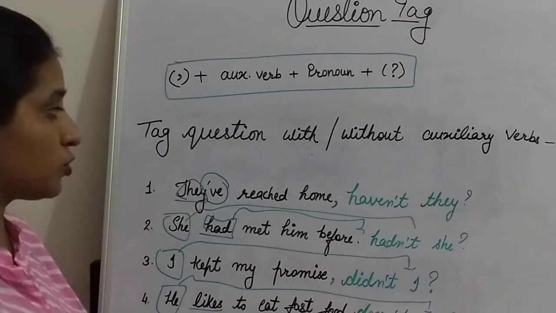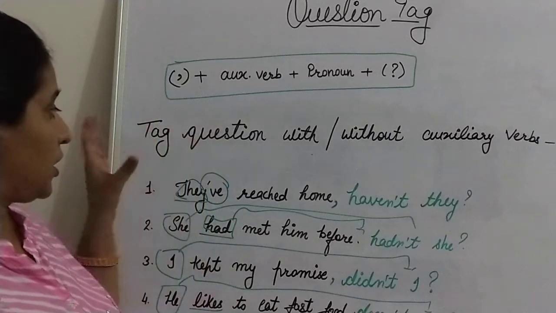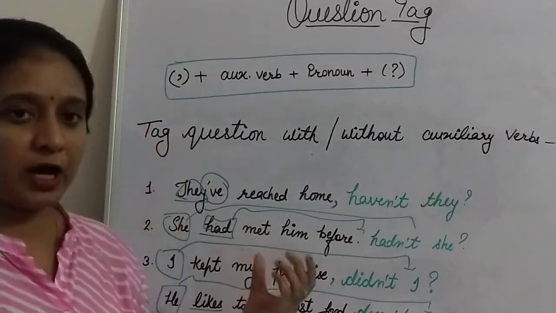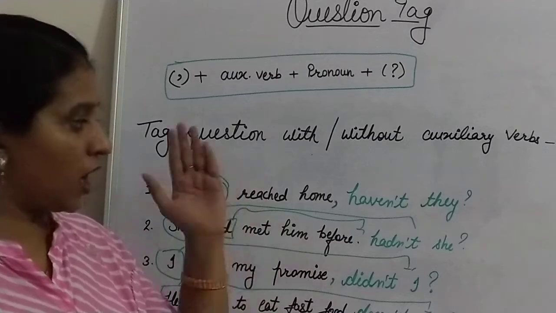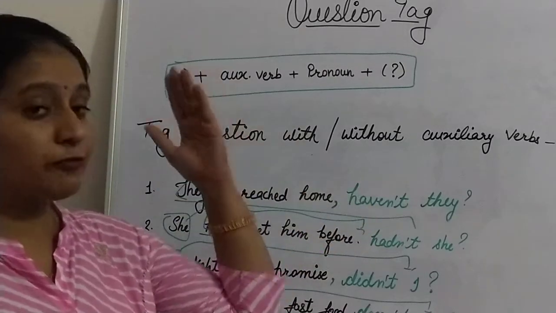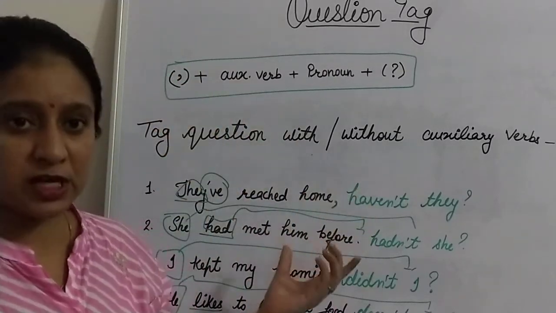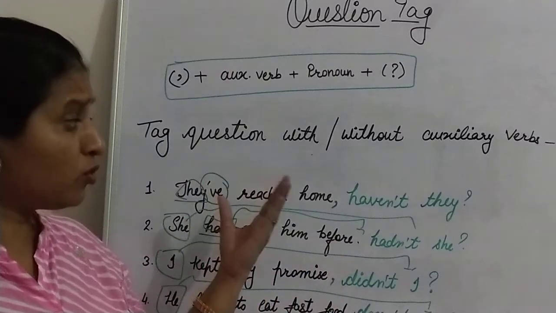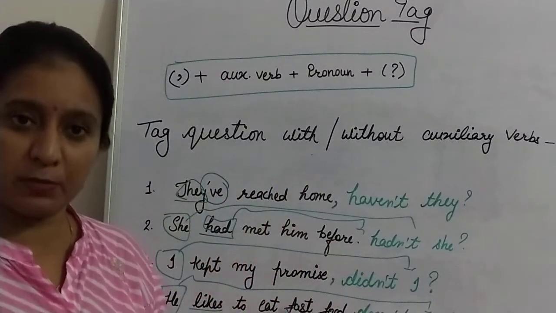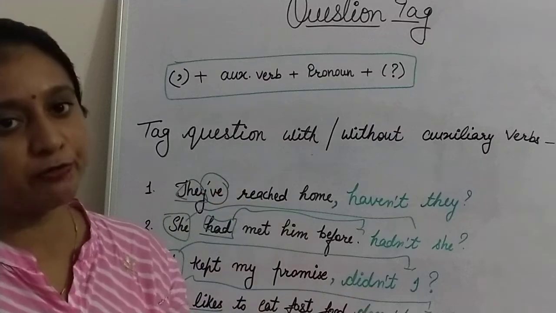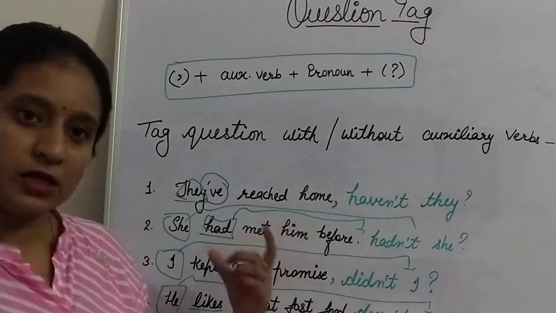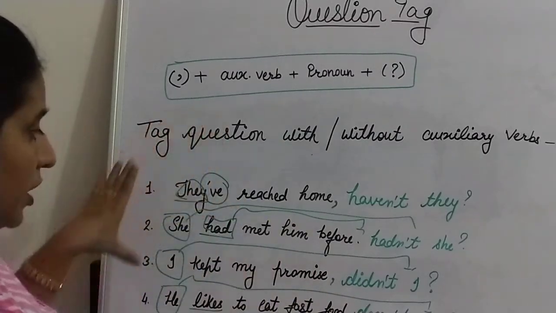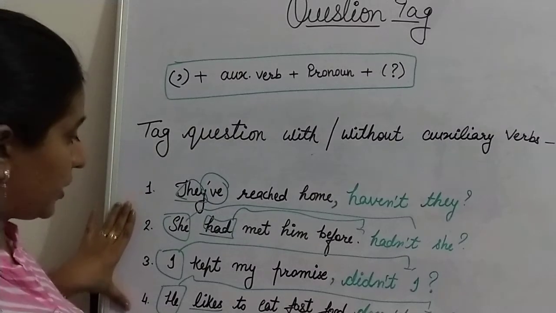Okay, so through the rule you can understand how to frame a question tag for a statement if you have an auxiliary verb in it. But if you don't have any auxiliary verb in the main statement, then how can you frame a question tag for that statement? So through the rule you have to understand it.